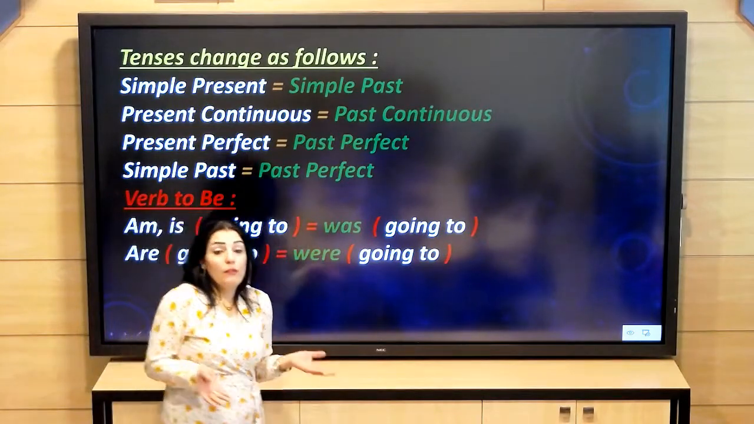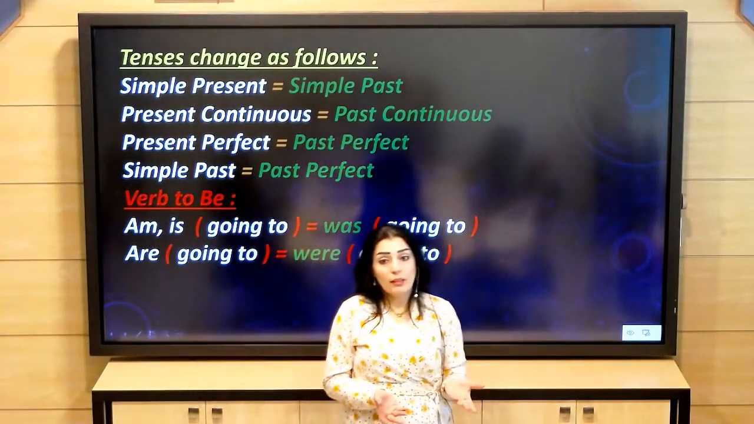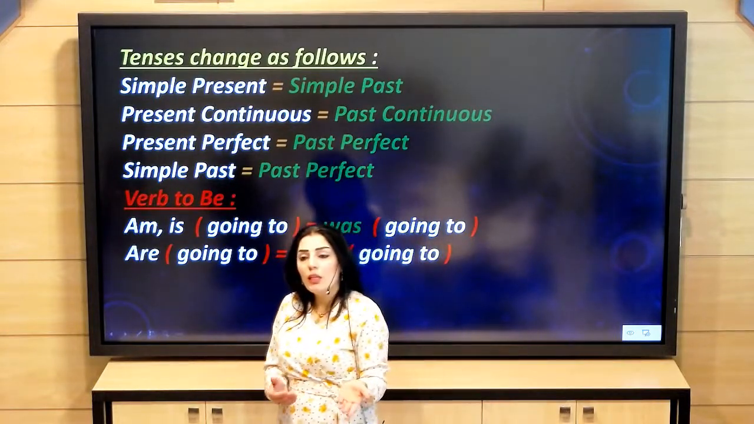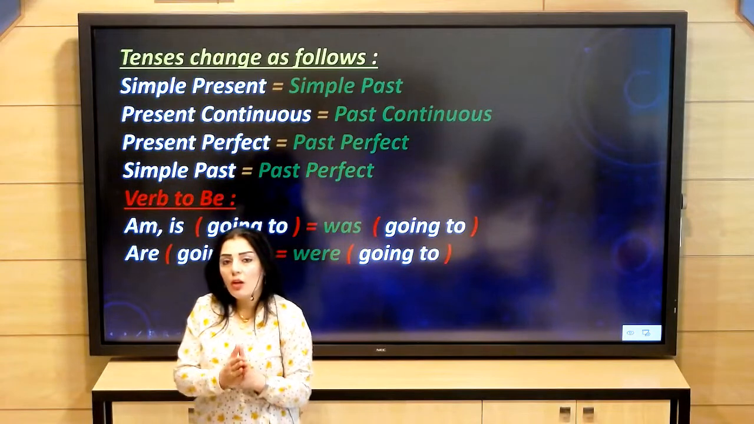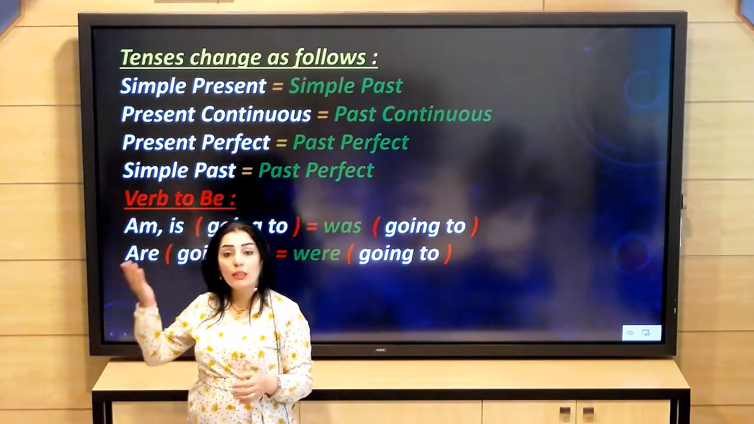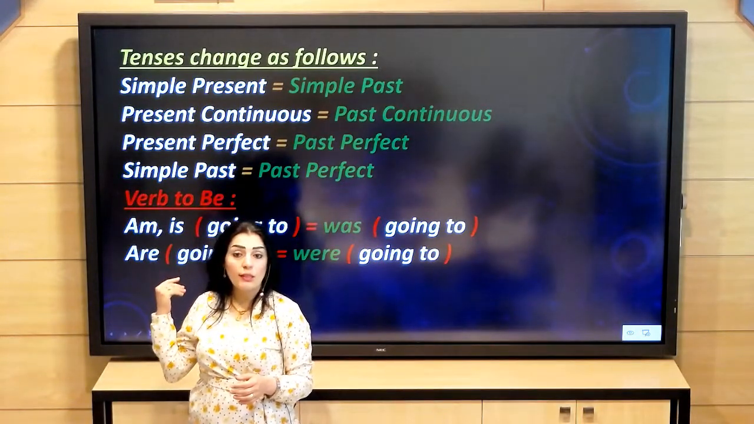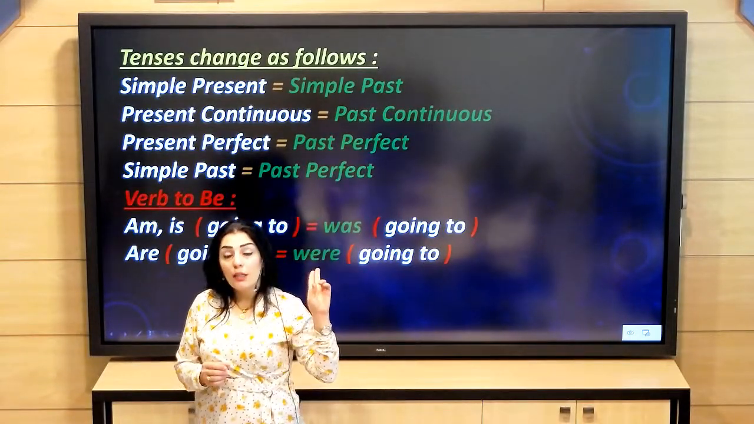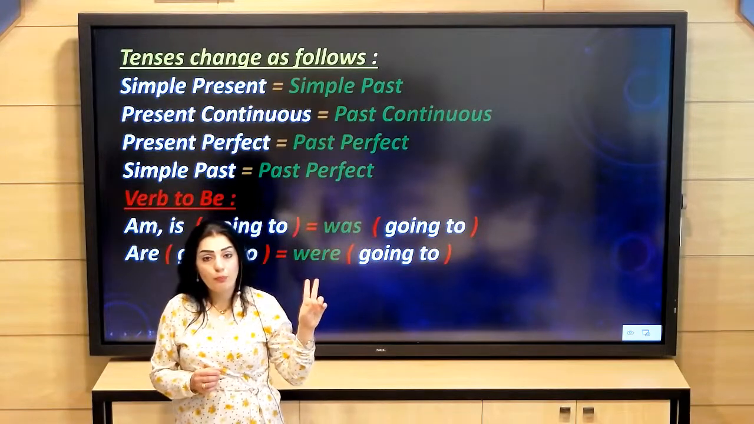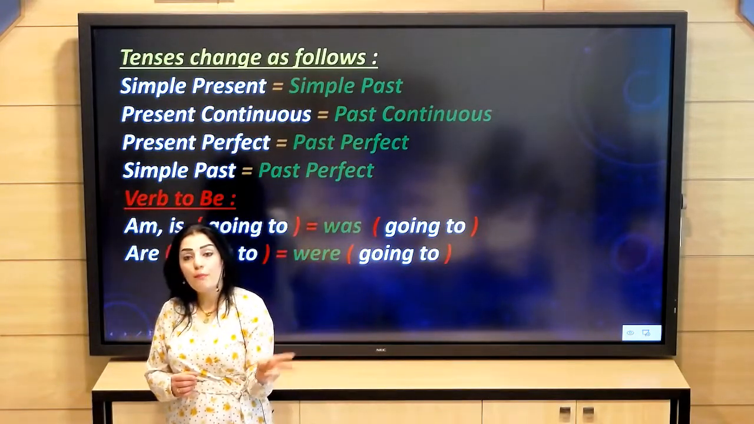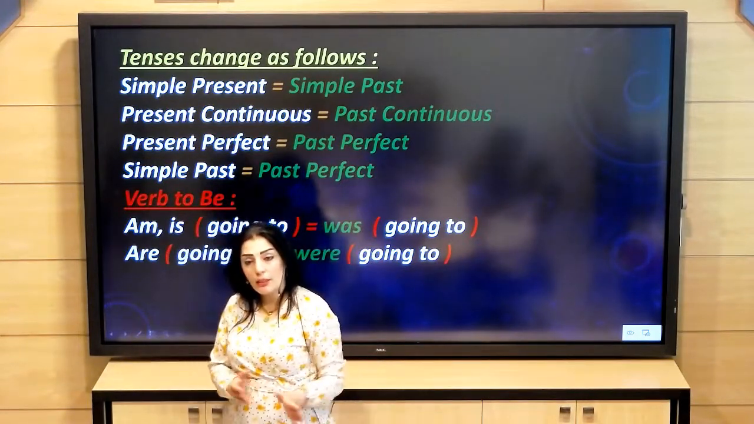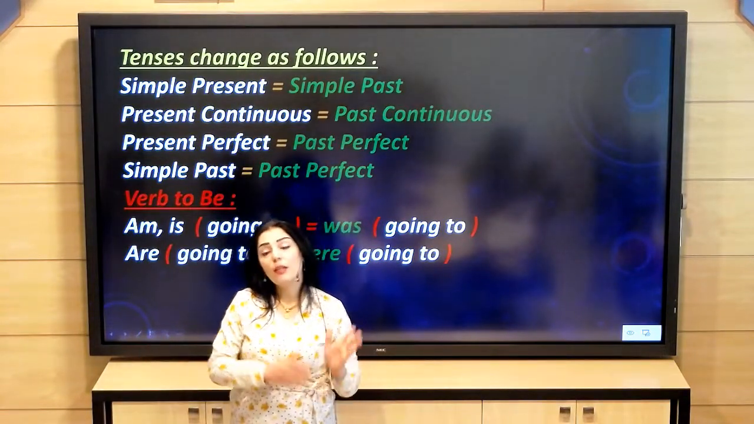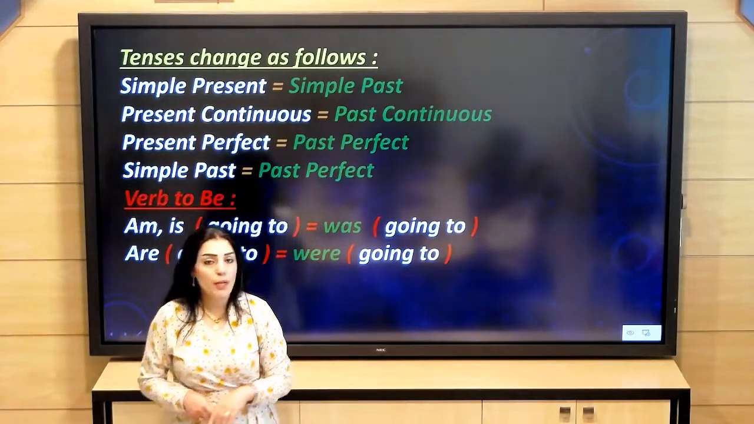And look, if you have the simple past, what will it become? The simple past also will return to its past or older tense, which is past perfect. So you have two ways of past perfect. The present perfect will change to past perfect, and also the simple past will change to past perfect also.